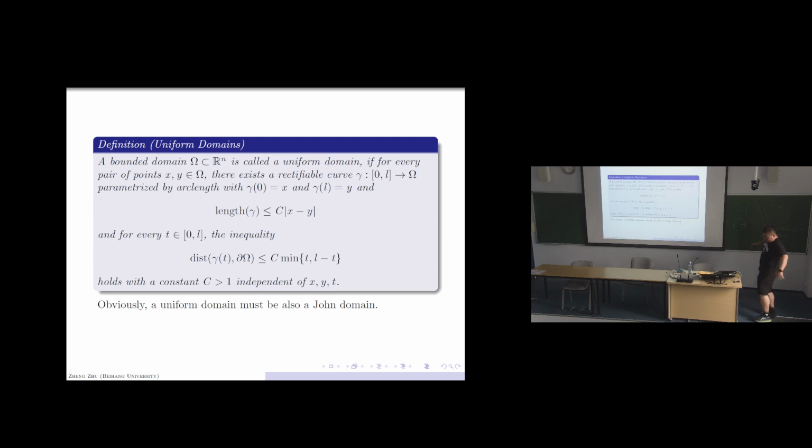Sorry, I'm too lazy to draw a picture, so maybe most people should be familiar with it. And one can say that a uniform domain must be a John domain, but the converse is not correct.